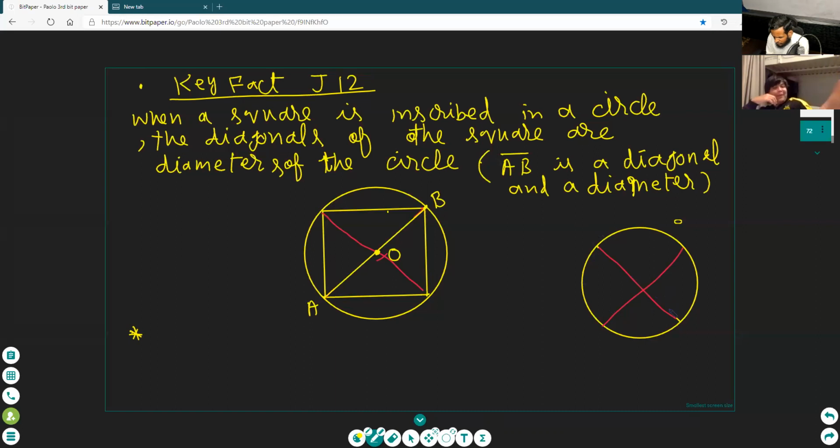Okay, I give you. Wait, Paulo. This is a square, okay? I'm making the square, and I am giving you a question. Use the above concept, okay?